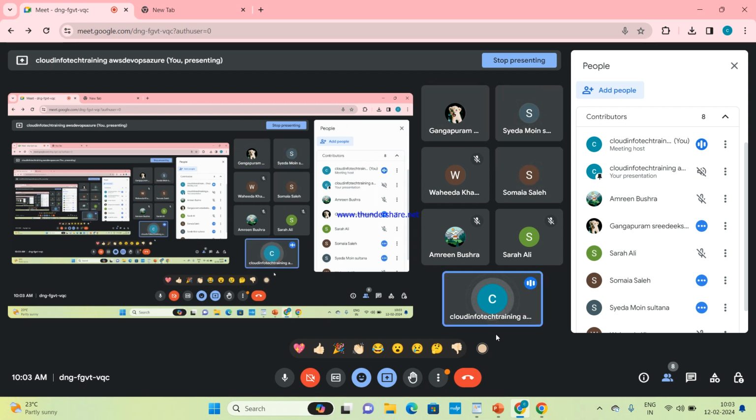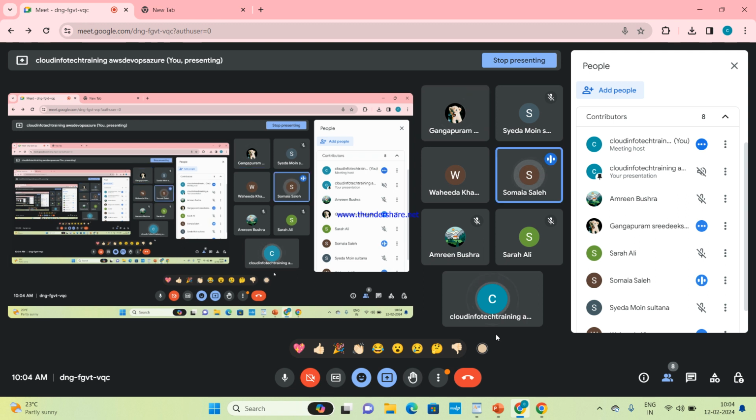Is there any doubt in CloudFormation? Ma'am, while creating the stacks, it is showing a rollback error in the North Virginia and Mumbai regions. Okay, so you need to change the script. What you need to change is the region and the AMI name. Change the EC2 region.